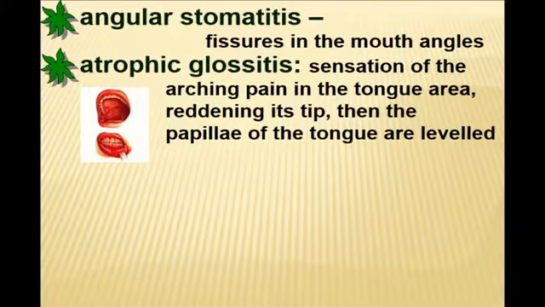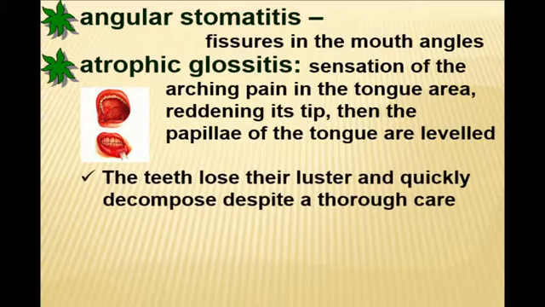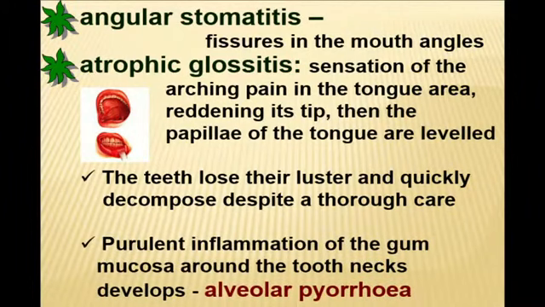We are talking about atrophic glossitis. Teeth of the patient have a tendency to destruction and caries. And if the patient very often goes to the stomatological department, the doctor must also remember about this cause, iron deficiency, and obligatorily send the patient for blood analysis.